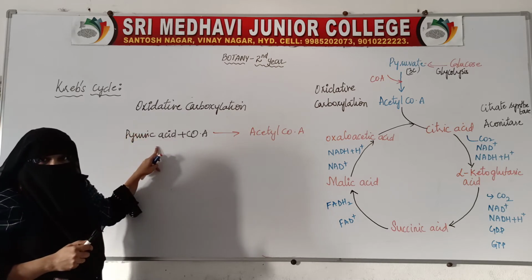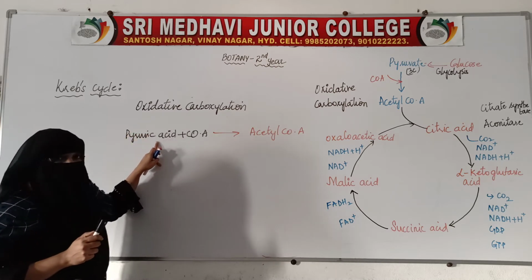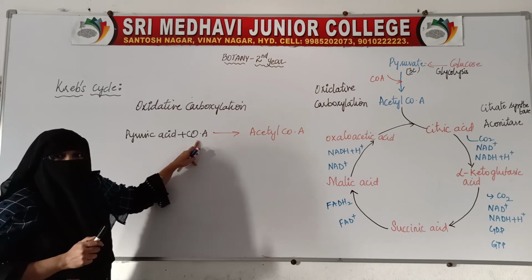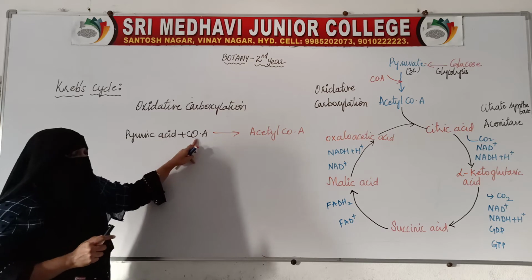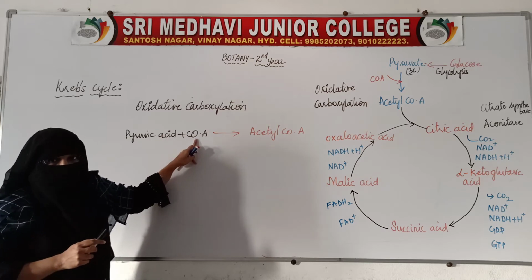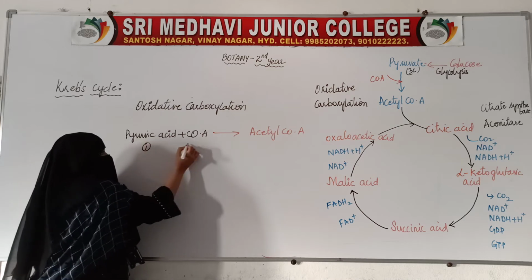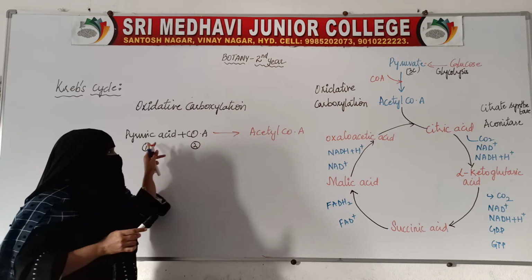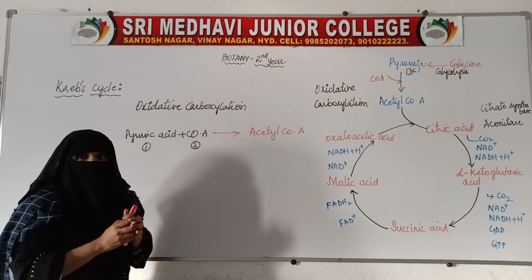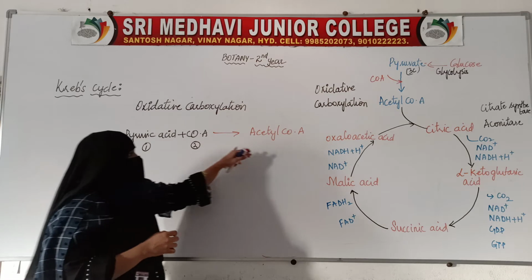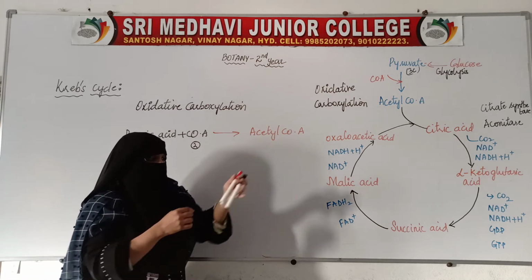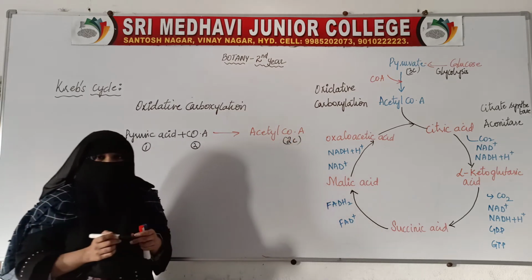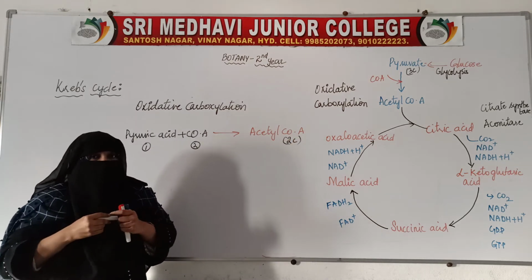After glycolysis, glucose changes to pyruvic acid. This pyruvic acid combines with coenzyme A. This is one substance, this is another substance: two substances, pyruvic acid and coenzyme A. Both of them are combined. So when these combine, what happens? Acetyl coenzyme A is formed. This acetyl coenzyme A is a 2-carbon compound.